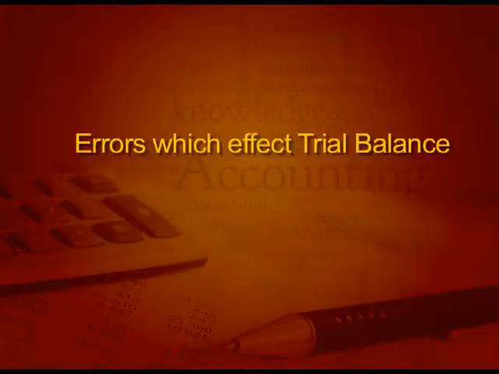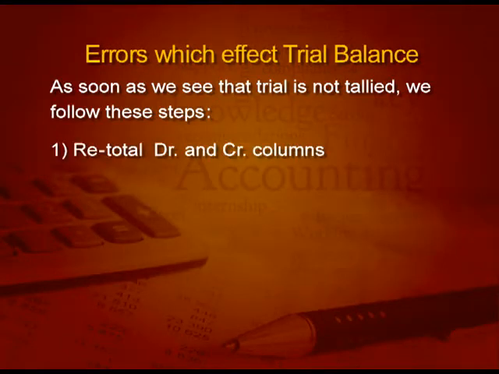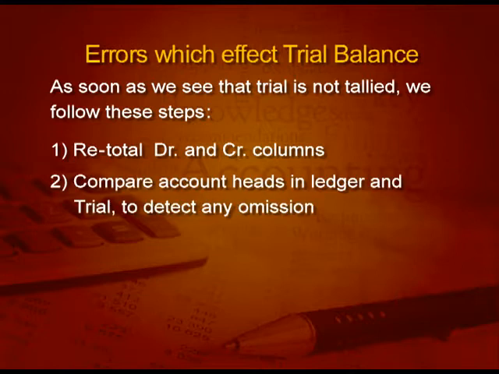Before proceeding to how to rectify these errors, we must first know how to find out these errors, because unless you know what the mistake is, how will you correct it? So let us first discuss those errors which will affect the trial balance. As soon as we see that the trial is not tallied, we follow these steps. First, we retotal all the debit and credit columns.